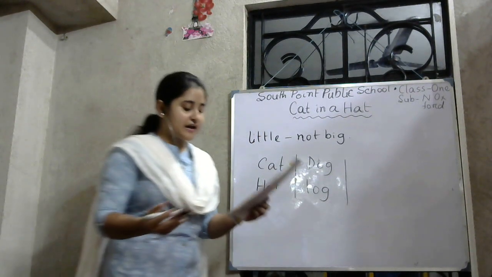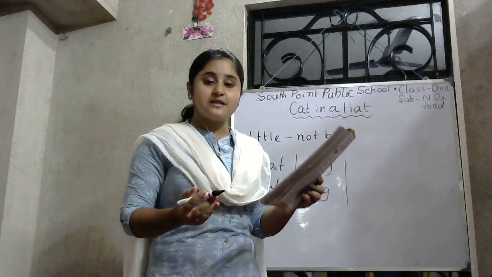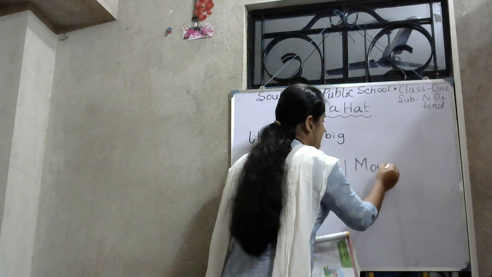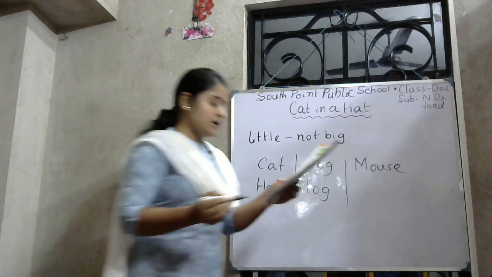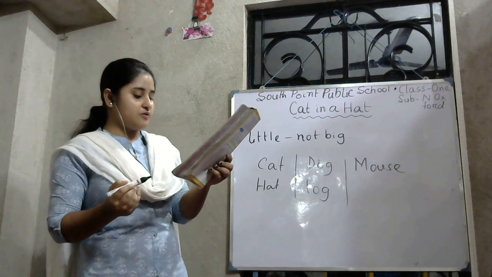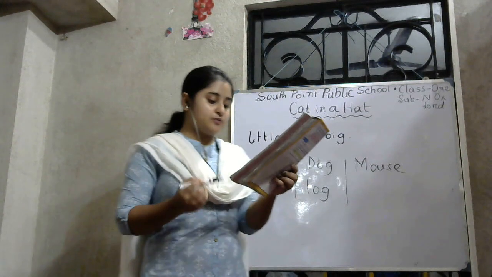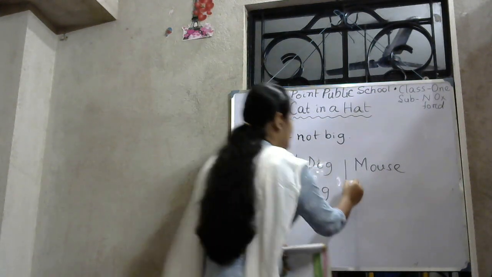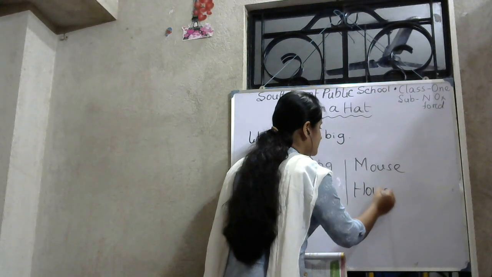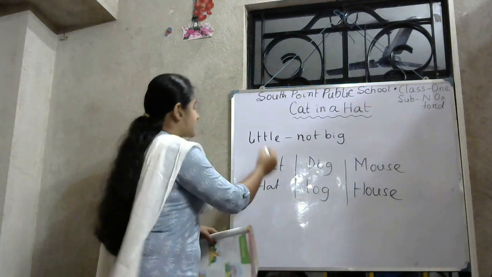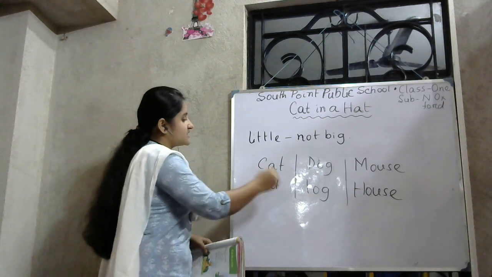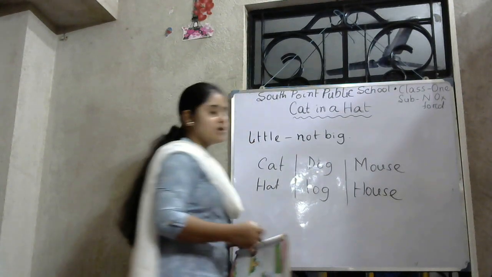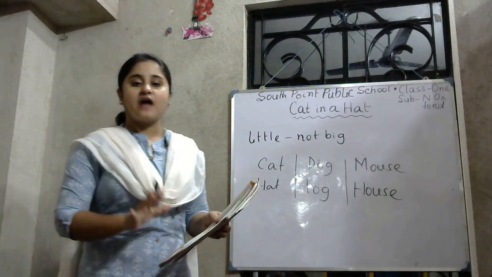Okay, now next para. Where are you going, my little mouse? This is mouse, M-O-U-S-E, mouse. Now find out which word is the rhyming word of mouse. I am going to town to find me a house. Mouse, house. H-O-U-S-E, house. Look students, cat, hat, the two words are rhyming words. Dog, log, two words are rhyming words. Mouse, house. Okay, this poem is a rhyming poem.